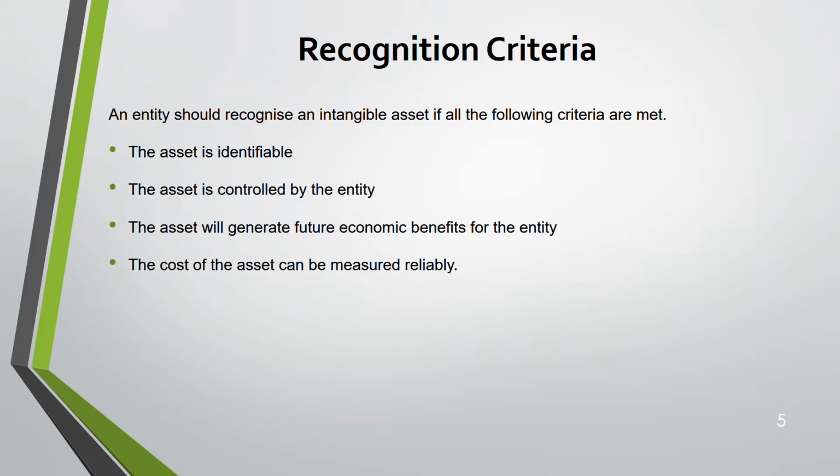The asset needs to be identifiable. This point was not there in tangible asset. Why? Because you can see it. There is a physical substance to it. But in intangible, it needs to be an identifiable asset.